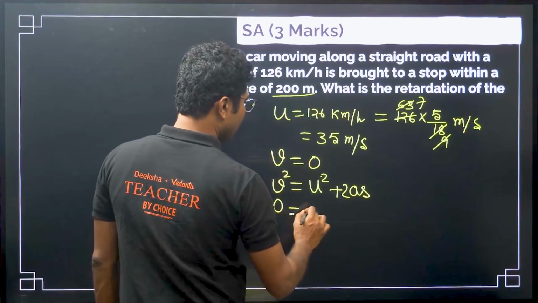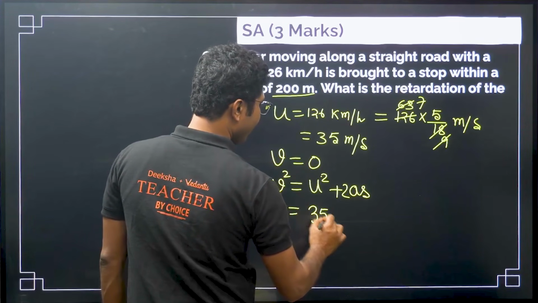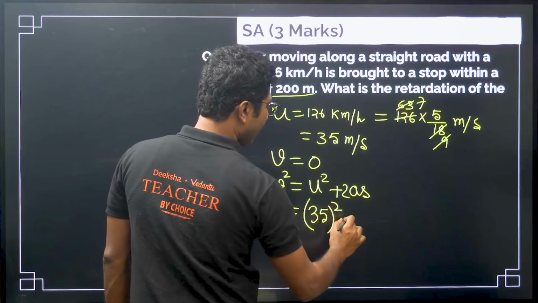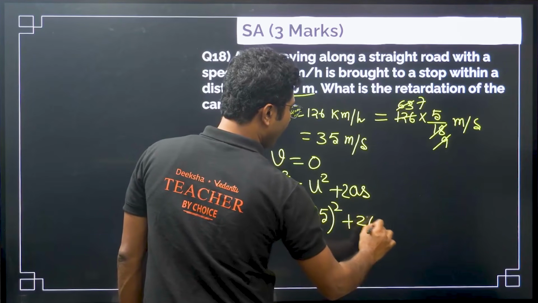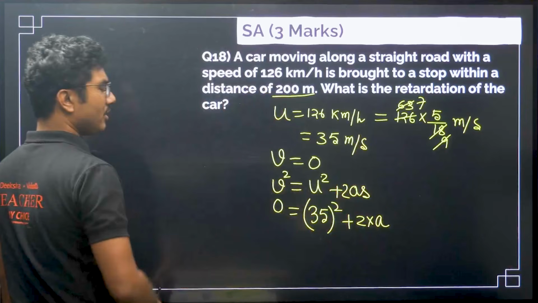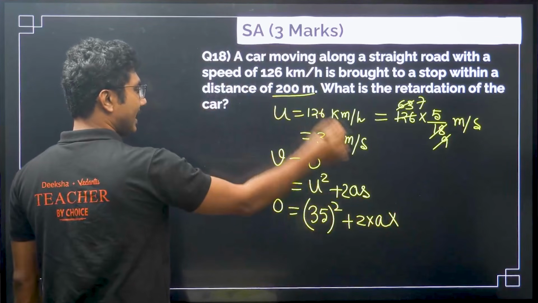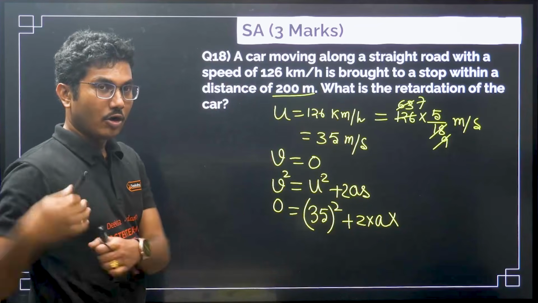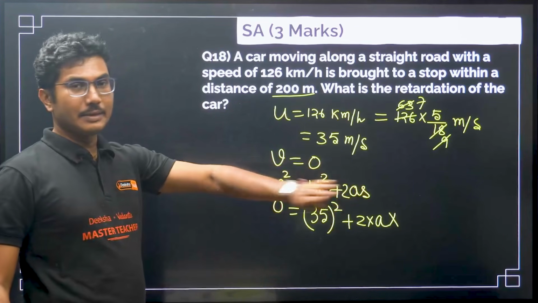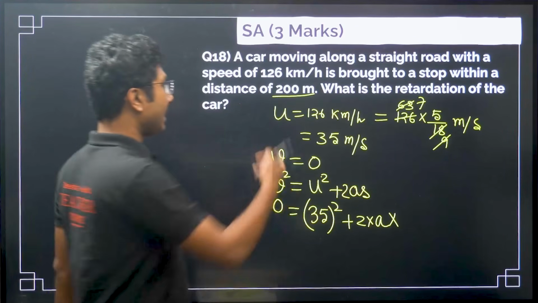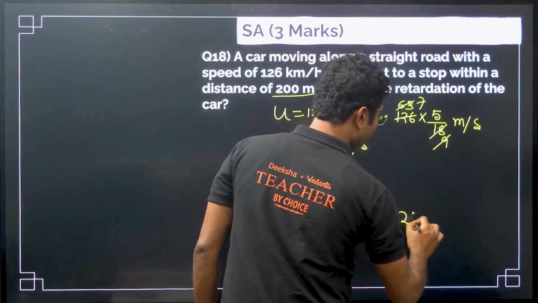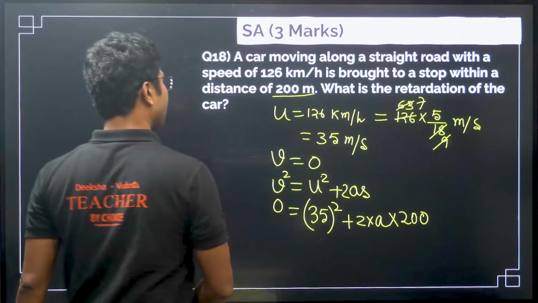0 equals 35 whole square plus 2 into the acceleration, or retardation, we are trying to find, times the distance. S is not time. In all velocity-time graph problems, S represents the displacement, that is 200 over here. Now put the values over here.